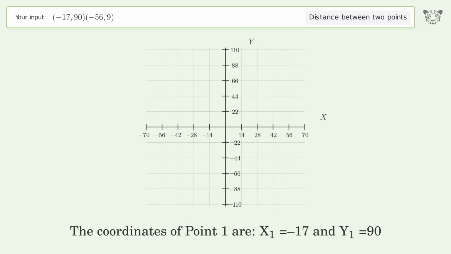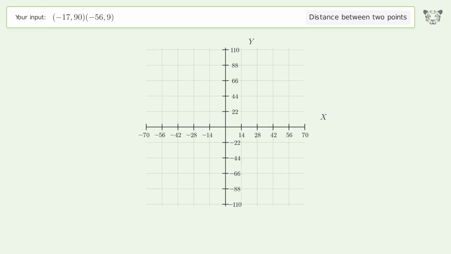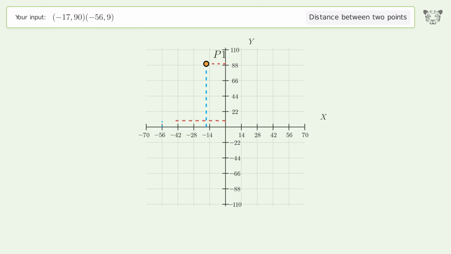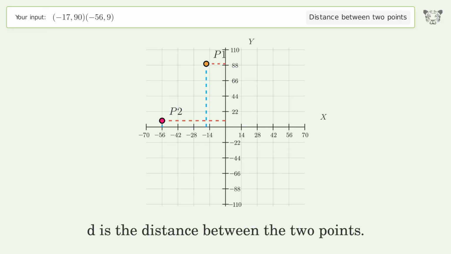The coordinates of point 1 are x1 equals -17 and y1 equals 90. The coordinates of point 2 are x2 equals -56 and y2 equals 9. D is the distance between the 2 points.